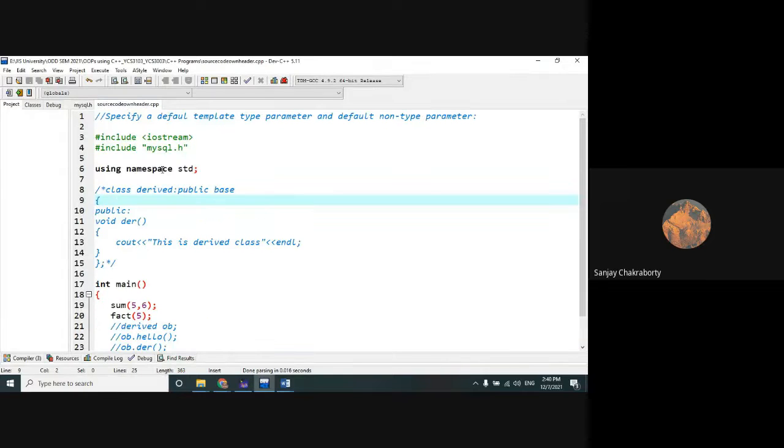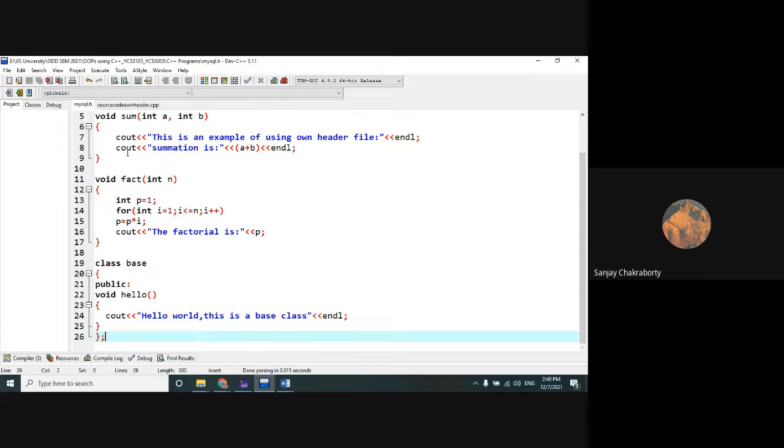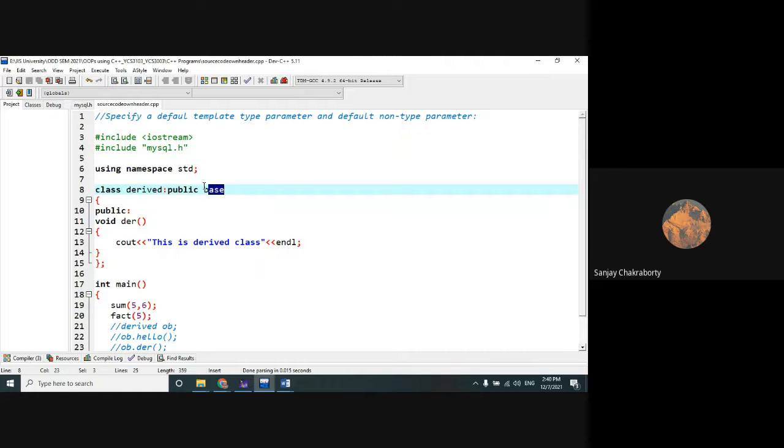Now coming into the source code, check what I have done. In the source code, I have defined the derived class and inherited the base class from the header file. So the header file I have included. This inheritance is allowed because this header file has been included, and within this header file the base class definition is present. That's why it has been successfully inherited or extended within the derived class.